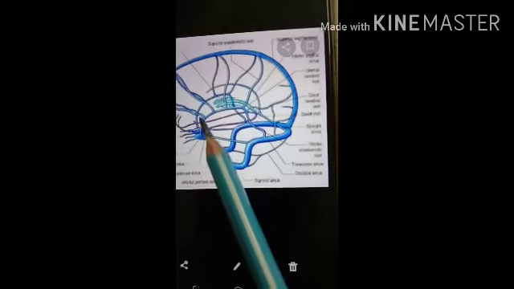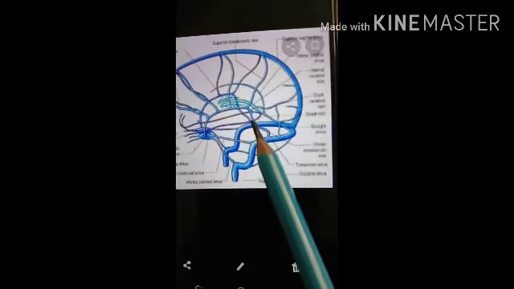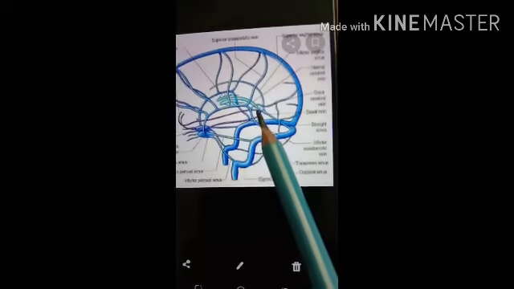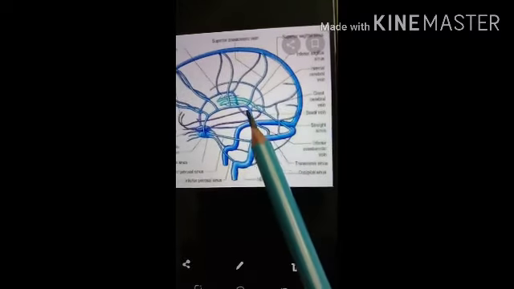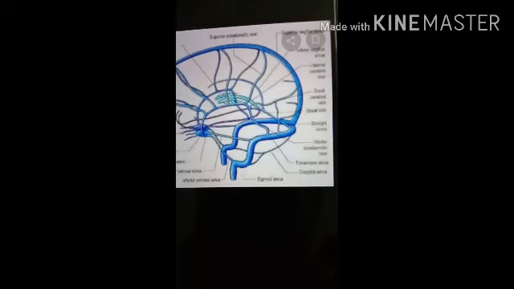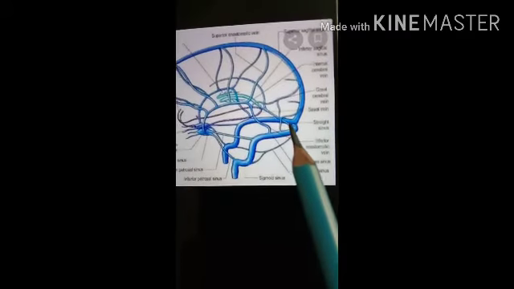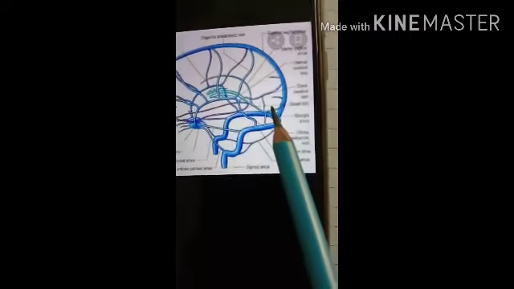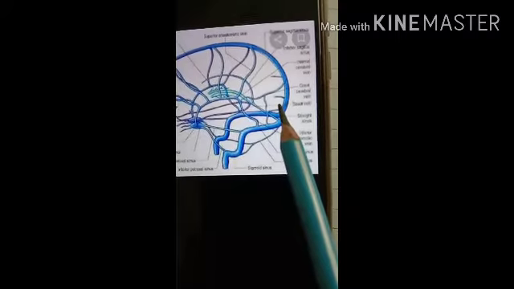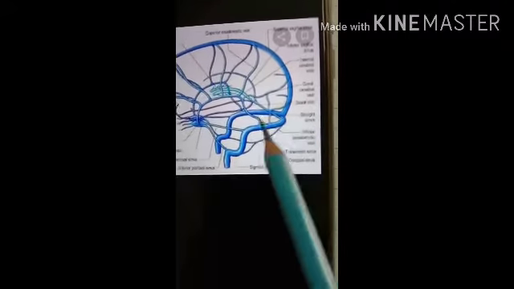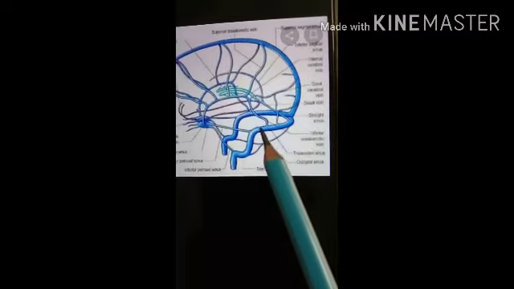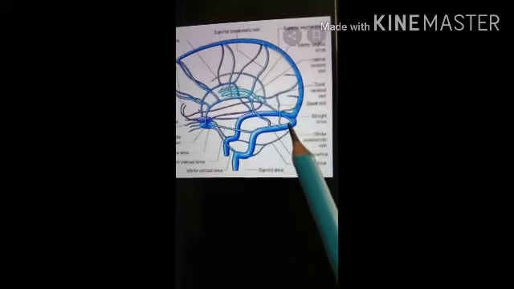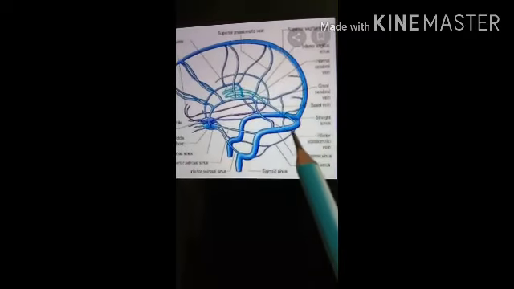So here this sinus goes backwards to form the straight sinus. Here you can see the straight line, it is called the straight sinus. And then the straight sinus goes backwards and downwards to form the left transverse sinus. So here you can see the left transverse sinus.